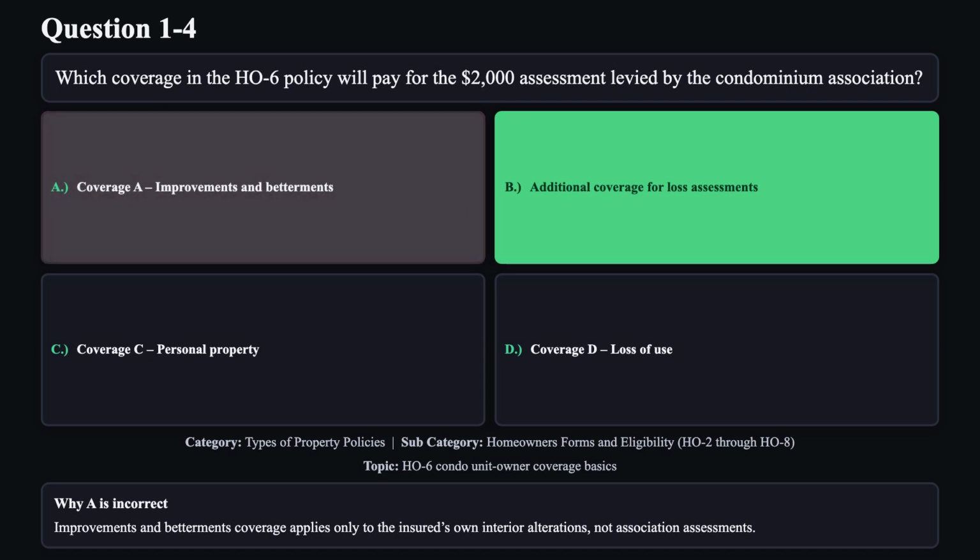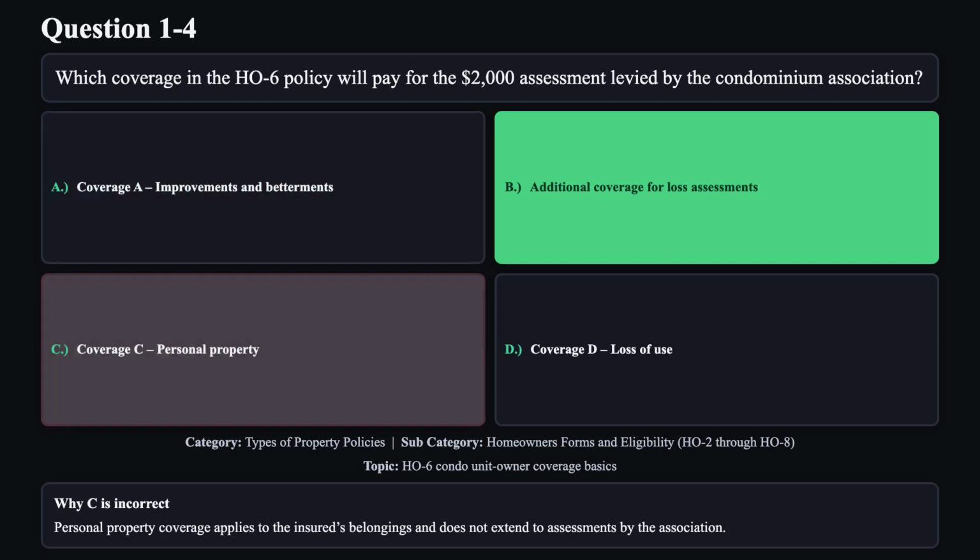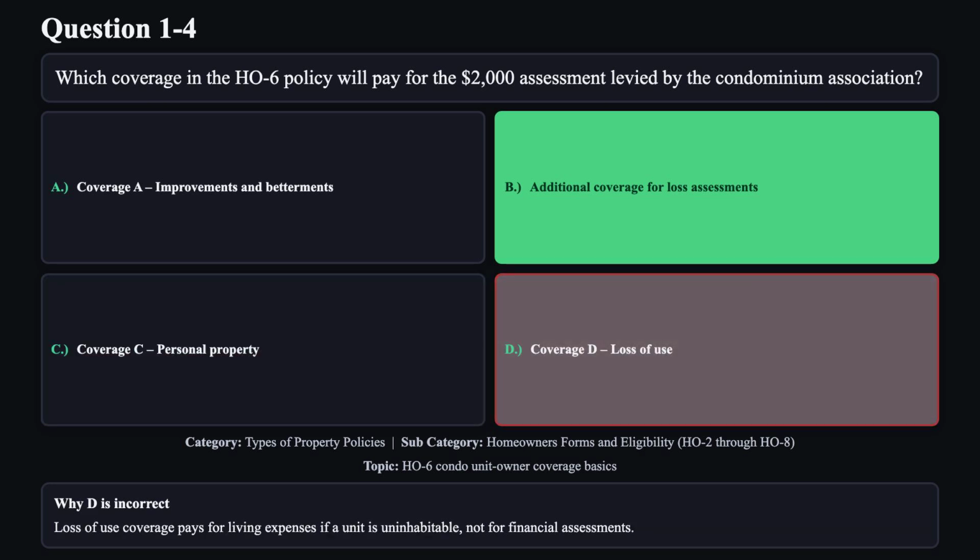Reason A is not correct. Improvements and betterments coverage applies only to the insured's own interior alterations, not association assessments. Reason C is not correct. Personal property coverage applies to the insured's belongings and does not extend to assessments by the association. Reason D is not correct. Loss of use coverage pays for living expenses if a unit is uninhabitable, not for financial assessments.